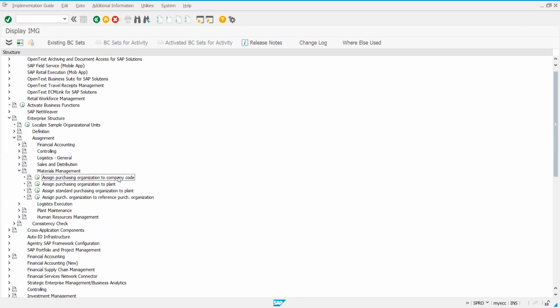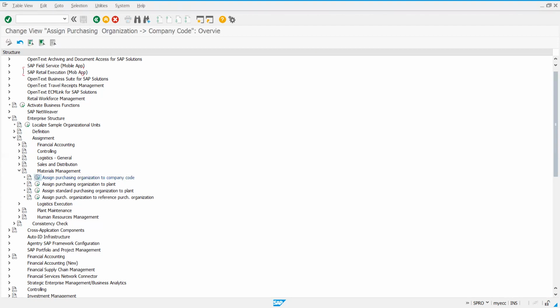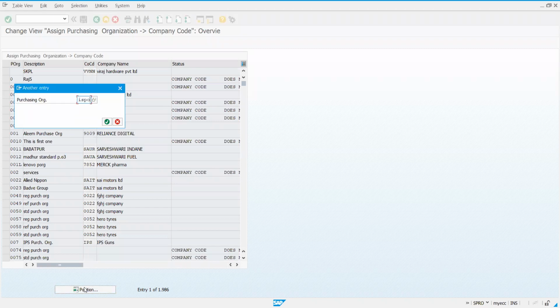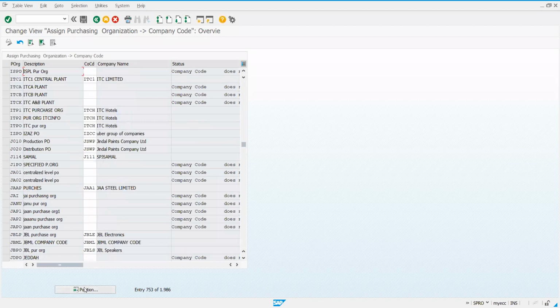Observe this: wherever you have company code, there is finance interaction along with those units. We can observe purchasing and company code. Finance. Okay, begin with this. Purchasing organization to company code. Again here, click on position, find the purchasing organization ISPO, that's what I created. I follow this convention so that I remember PO as purchasing organization. So you can have it written on a sheet of paper or your notebook, whatever you would like, to create names for company code, plant, storage location and other units. You can name all and you can start creating.